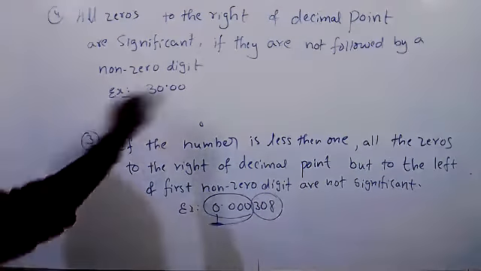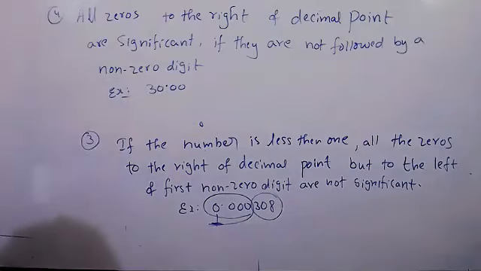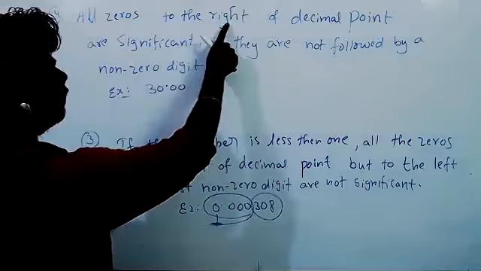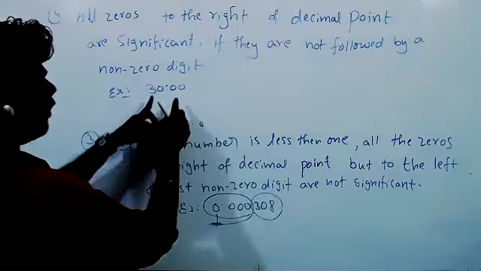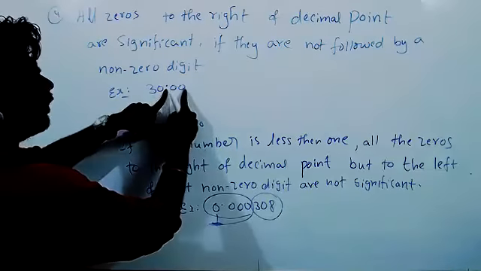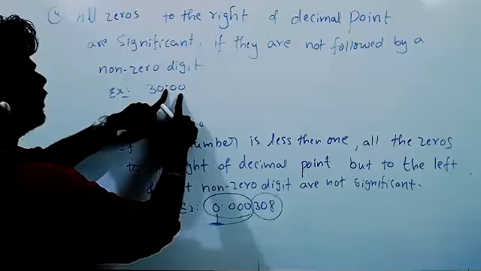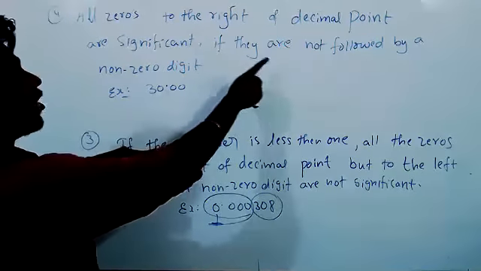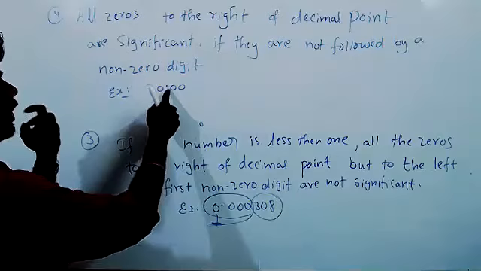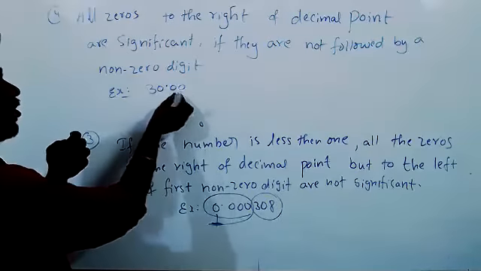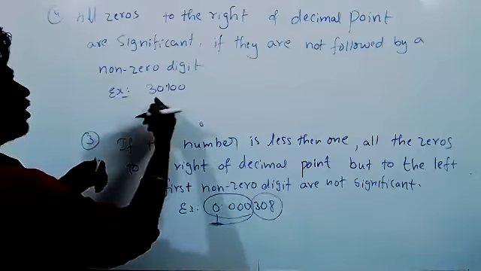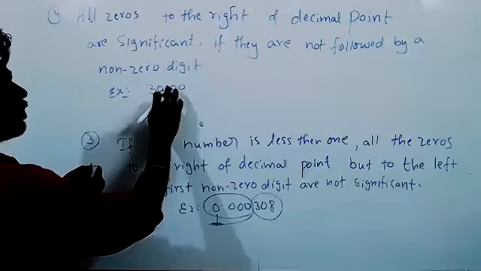1. What they told: all zeros to the right of the decimal point. After the decimal point, zeros are there, right? These are also significant only, if they are not followed by any non-zero digit. Here there is no non-zero digit, right? After 1 point, it is not there, right? So it is not following any non-zero digit.